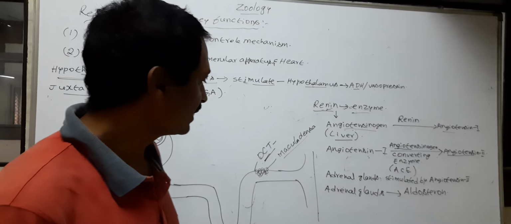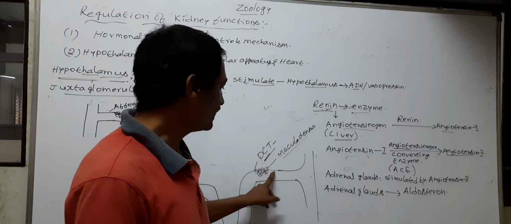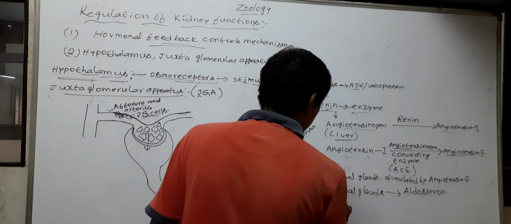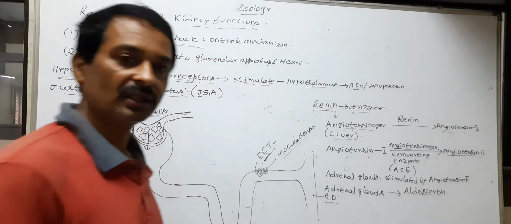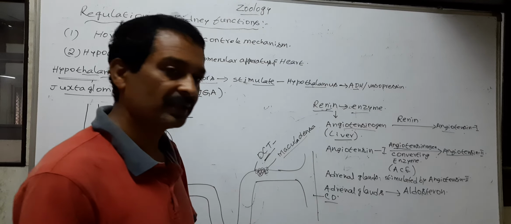Now the aldosterone of the adrenal gland stimulates the DCT and collecting duct of the nephron.